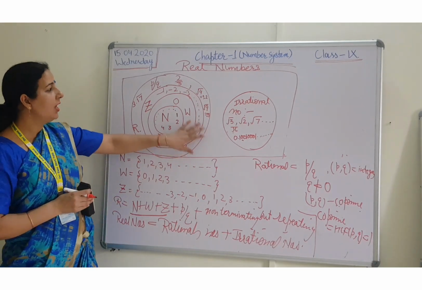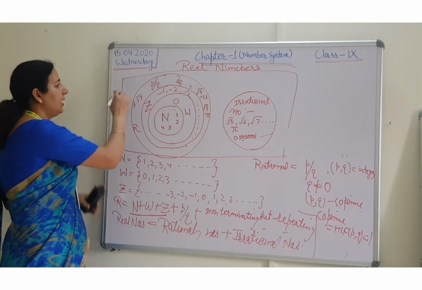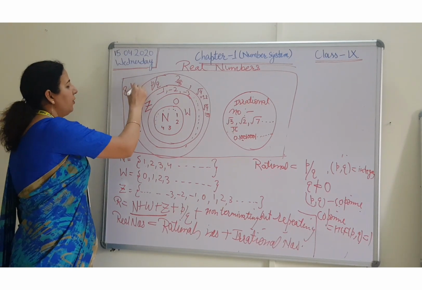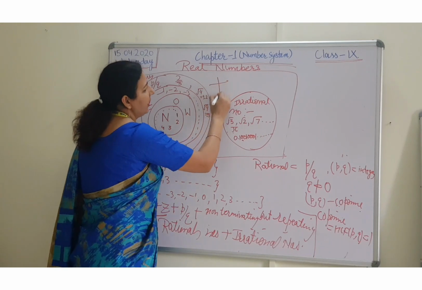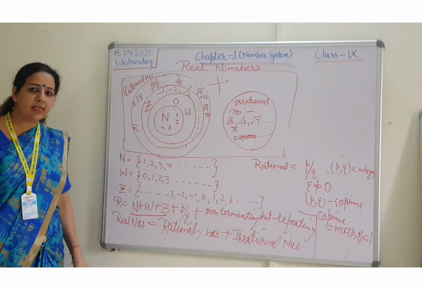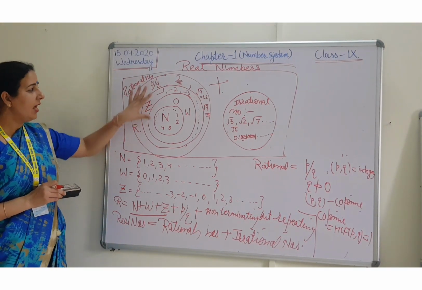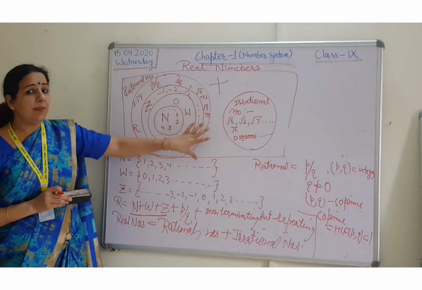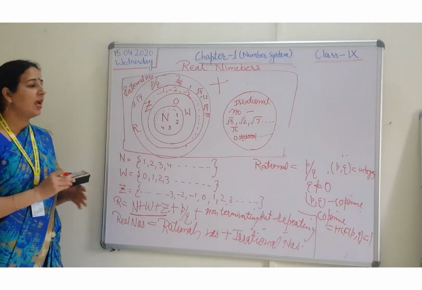Fine, students. So we can say that the set of real numbers is a set of rational numbers plus a set of irrational numbers. Okay, students, now let me tell you one more thing for this concept only. This figure will help you to answer many questions.